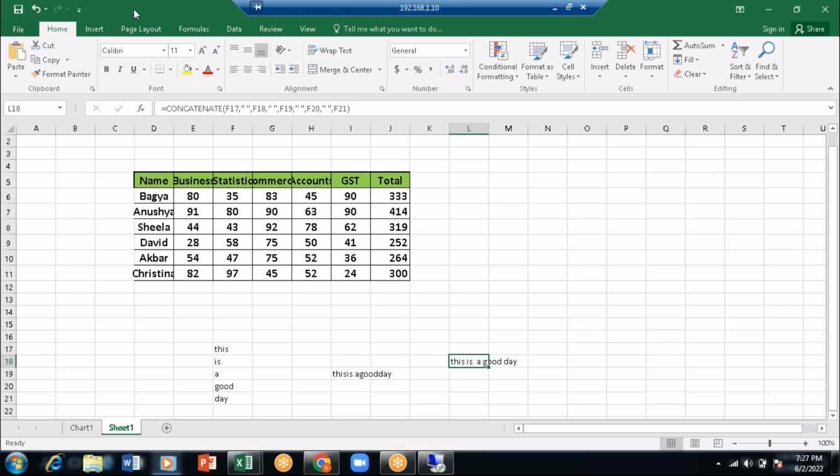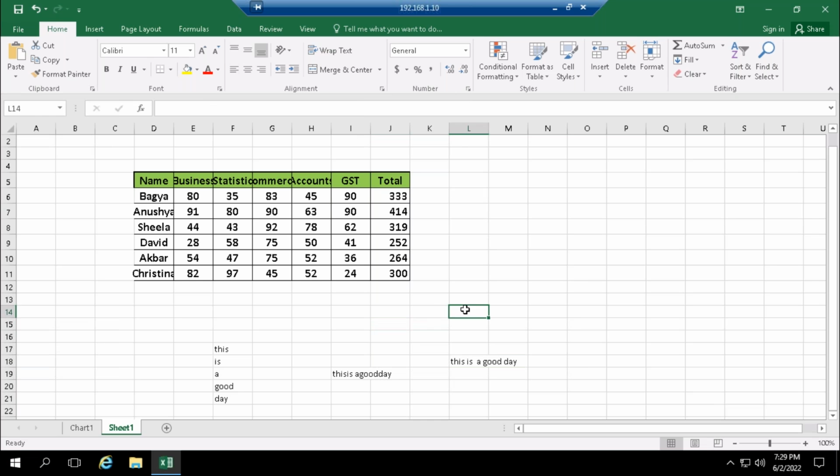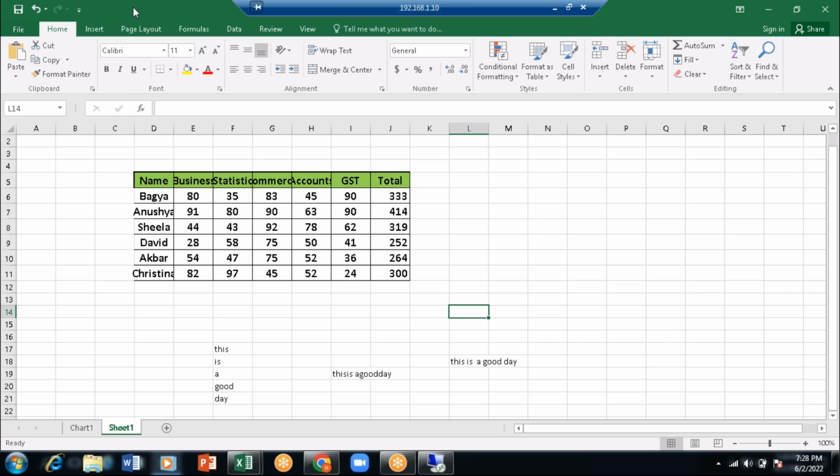Okay, the place where rows and columns meet is called what? Or you can take it as the intersection of rows and columns is called a cell. This is the place where rows and columns meet. L is a row, 14 is a column, and where they meet is L14. This place is called a cell. So you can make a note: the intersection of rows and columns is called a cell.